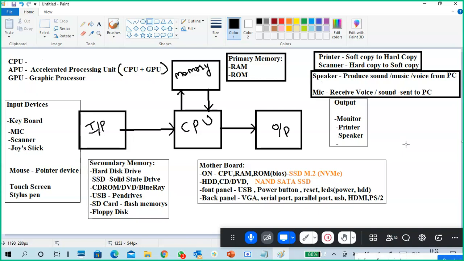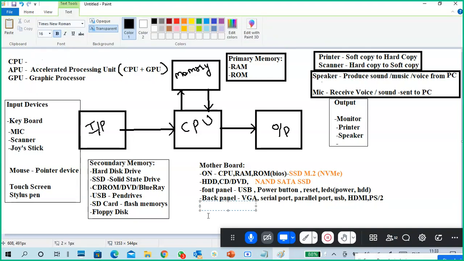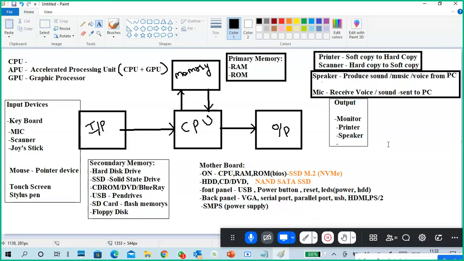On the motherboard, one more thing I forgot here: one more connection going to the motherboard directly is our SMPS, which is nothing but a power supply. I will explain SMPS anyway. It's a power supply.